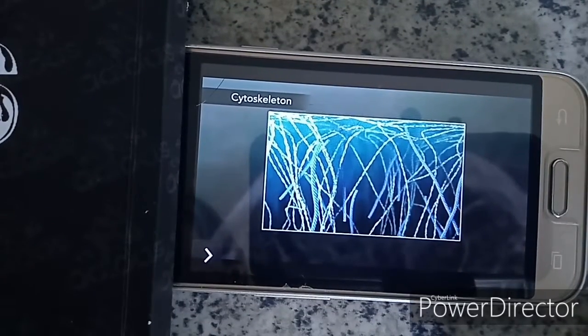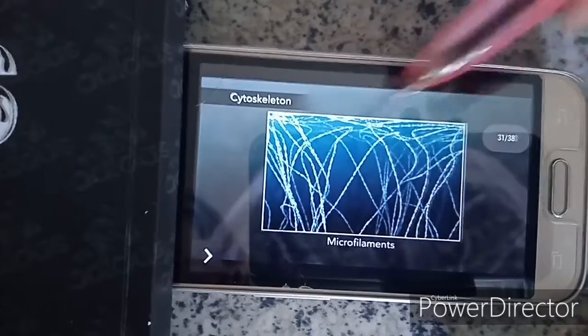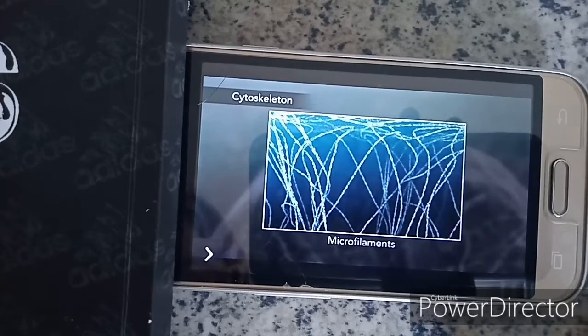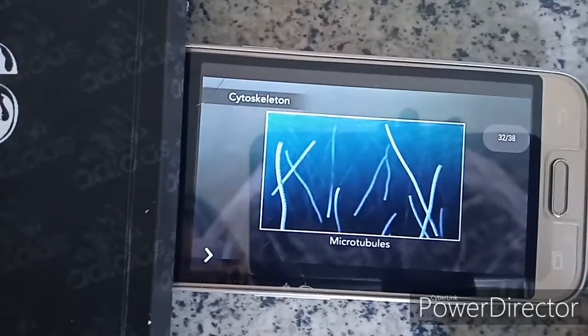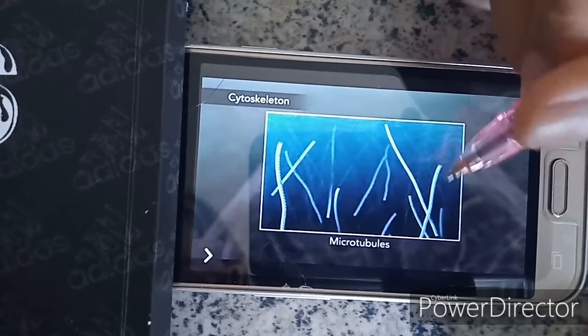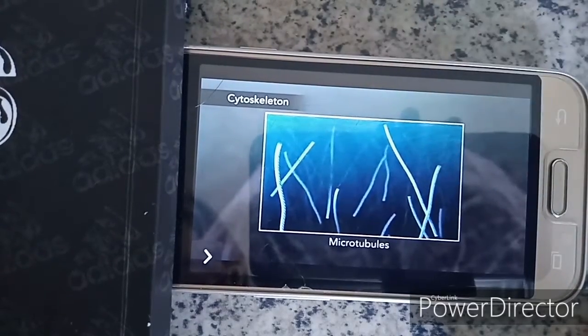The cytoskeleton maintains the shape of the cell. It includes the thread-like microfilaments. So this is the microfilaments, which are made of protein, and microtubules, which are the thin, hollow tubes. These are the microtubules.